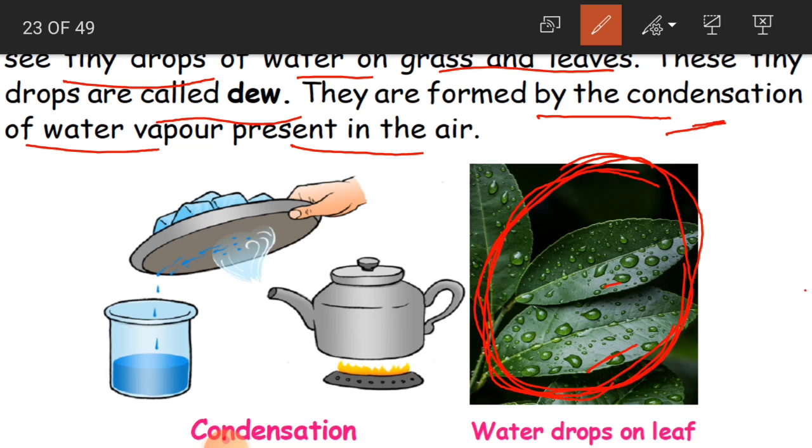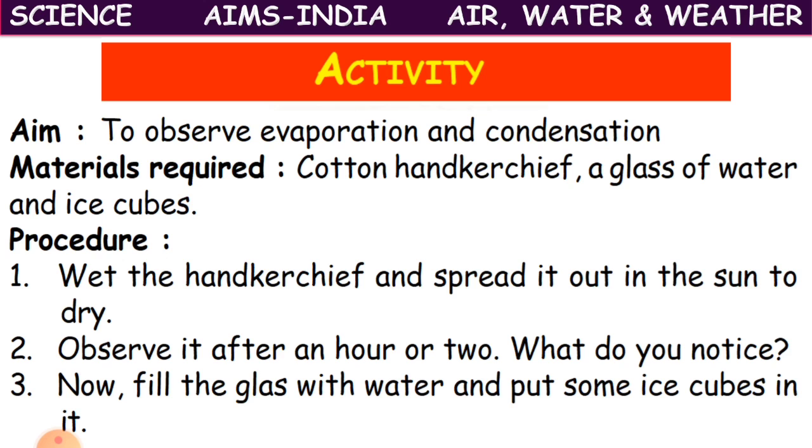Okay children, and now this condensation is like, as we said before, taking a vessel and heating the water, and if you place a lid, this boiling water, when it touches the cool surface of the lid, is going to form water droplets. After getting cooled, this water vapor becomes water, like water droplets. So that's what we explained. Clear children?